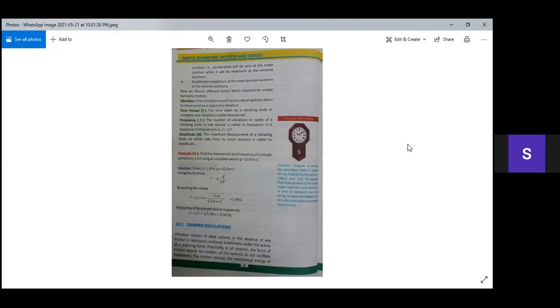Now the fourth point is that its velocity is maximum at the mean position and zero at the extreme position.